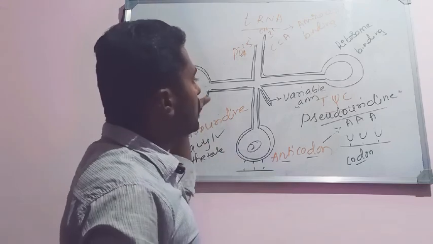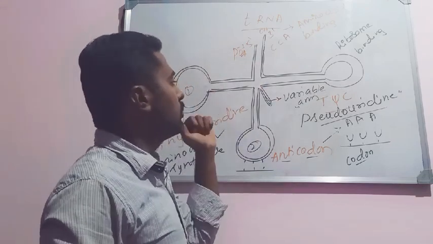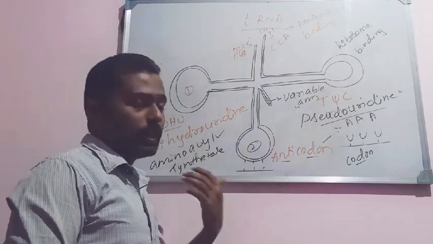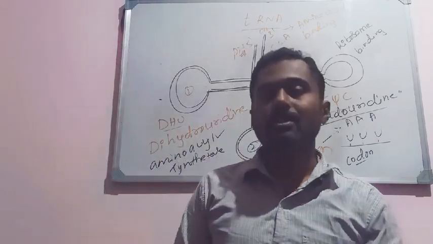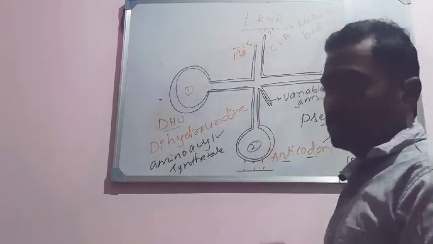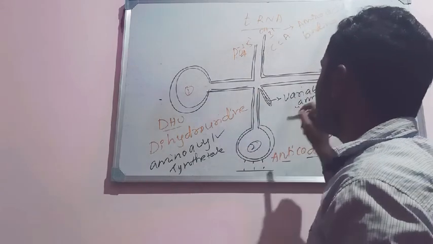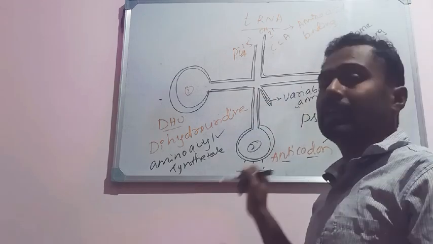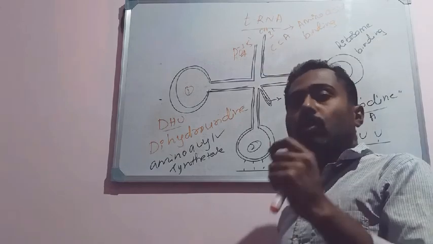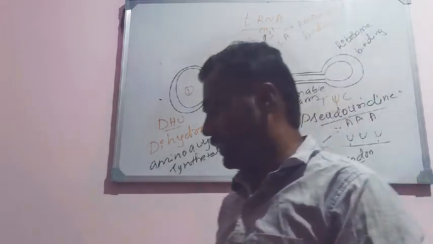So this is the structure of tRNA, which has some unusual bases like dihydrouridine, pseudouridine, inosine, and methyl guanosine. These are some of the unusual bases found in the tRNA. As it resembles the trifoliate leaf of the clover plant, the model of tRNA is called the clover leaf model of tRNA.